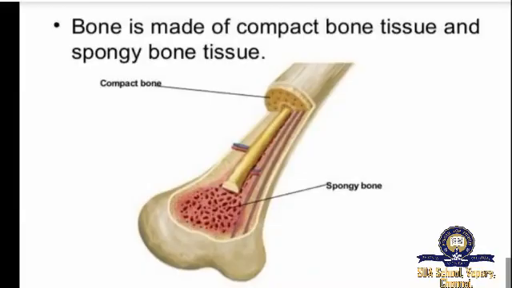Now you can see this picture. Bone is made of compact bone tissue and spongy bone tissue. You can see compact bone and spongy bone. Bones in our body are living tissue. They have their own blood vessels and are made of living cells, which help them to grow and to repair themselves.